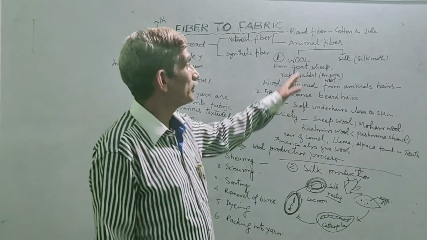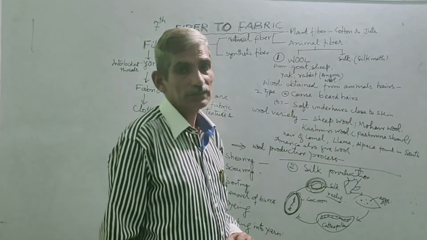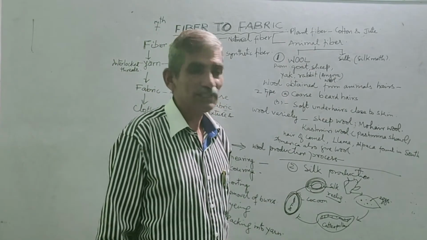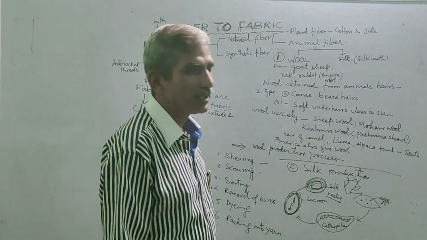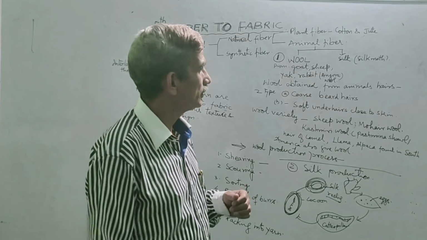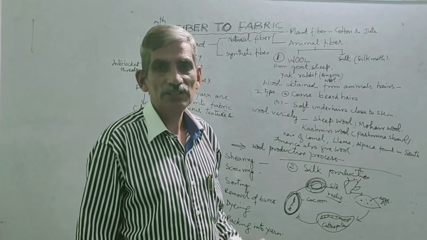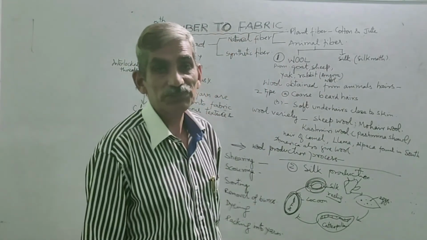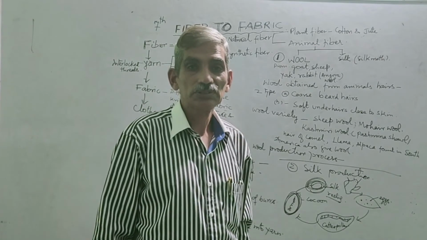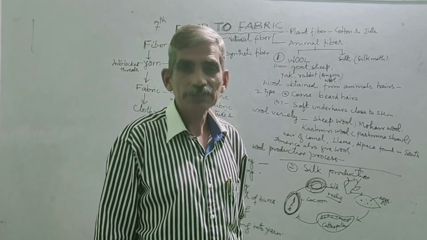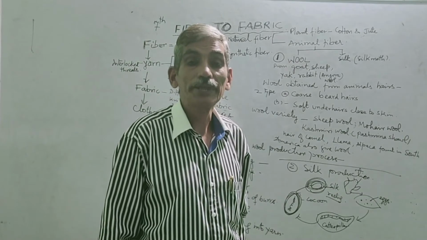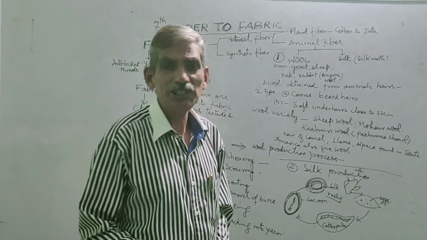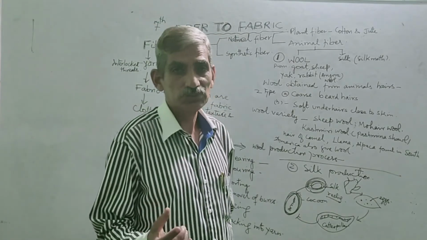Then another fiber is silk. You might have heard of the famous silk sari produced in Banaras. That is a world famous brand. From where and how is this silk obtained? Actually, this silk is derived from the silk moth, रेशम का कीड़ा. Its scientific name is Bombyx mori. It is grown on mulberry leaves. Mulberry, shahtoot.